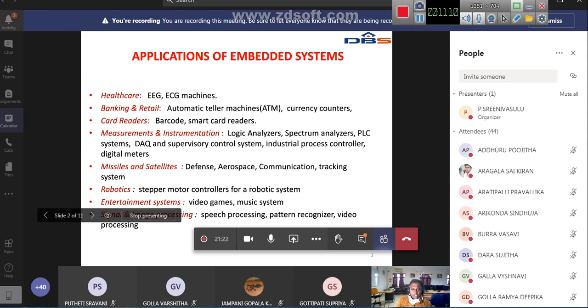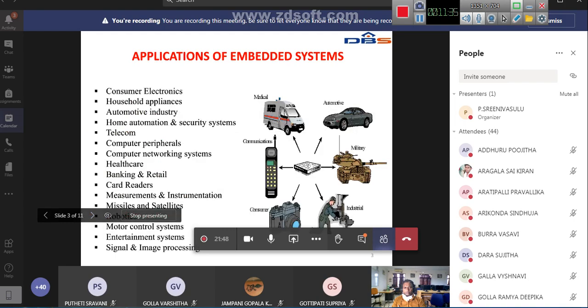Speech processing: if the speech is not as per your requirement, suppose the speech is corrupted by noise, you can make a high quality speech by processing the original speech. That is speech processing. Next, video processing. Video also can be processed by using embedded systems. So these are also different applications.